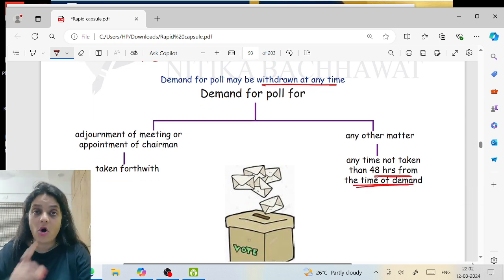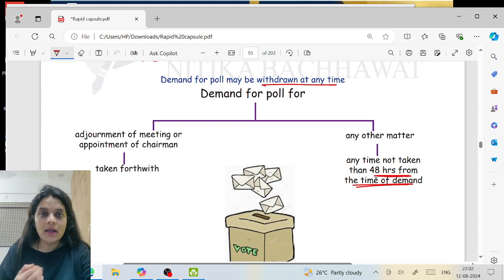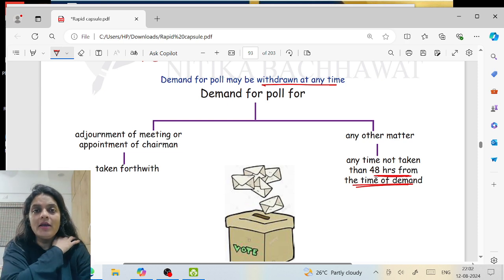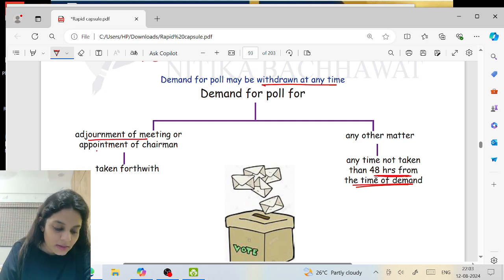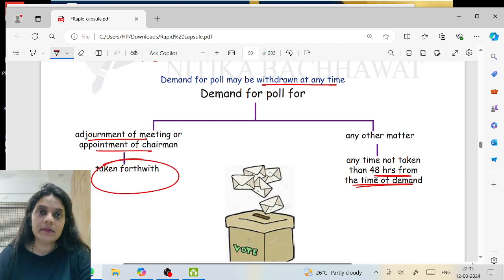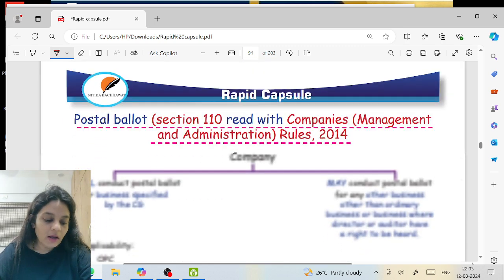But we just saw that if the poll is for appointment of chairman, you cannot wait for 48 hours. Let's say I want to adjourn the meeting, and we are saying, let's adjourn the meeting voting. Someone says we demand for poll. You say, okay, let's wait for 48 hours to conduct the poll. I want to adjourn now, not after 48 hours. So for these two matters, it is done immediately. Correct? Now postal ballot.